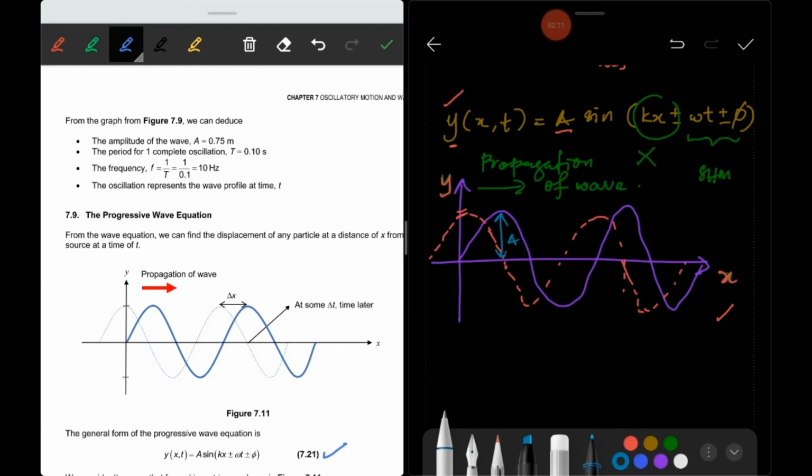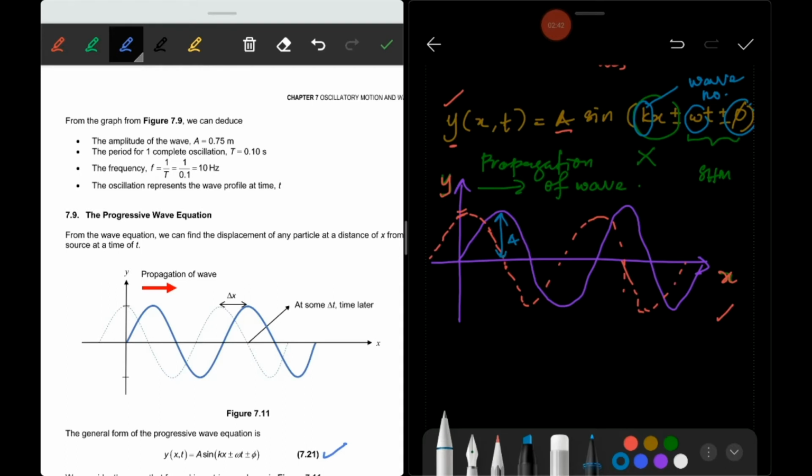Then sine of kx plus or minus omega t plus or minus phi. Phi here is the phase constant, omega is the angular frequency, and t is at any time. And kx, k here we call the wave number.